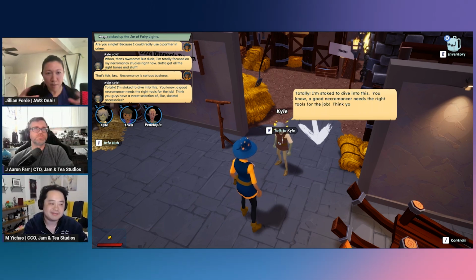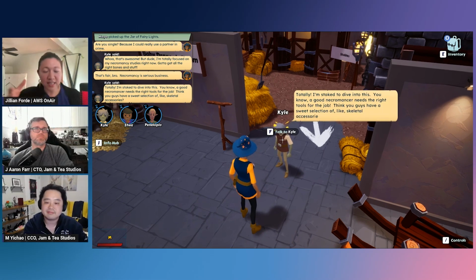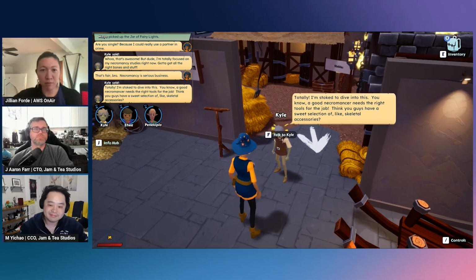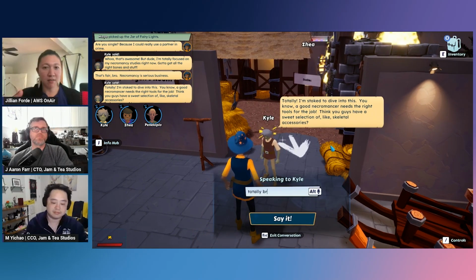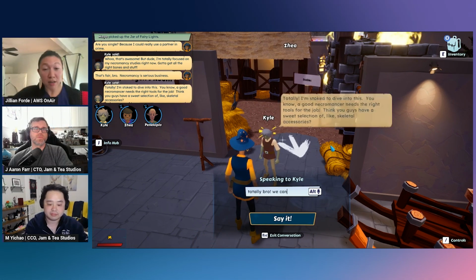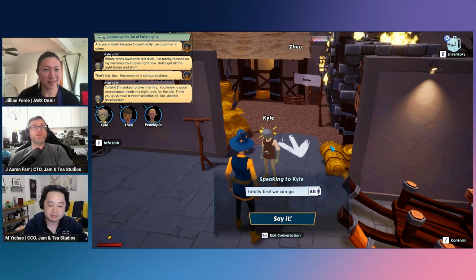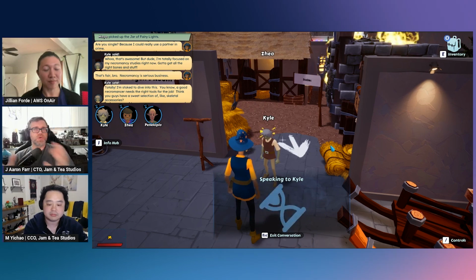Yeah, I'd love to learn more about this. Just like in this example here, of all the things that we're seeing, the dialogue, the actual visualizations of these characters, can you give us an idea of how it is that you're using AWS? Yeah, I'll describe that a little bit while Yichao continues to explore the world.